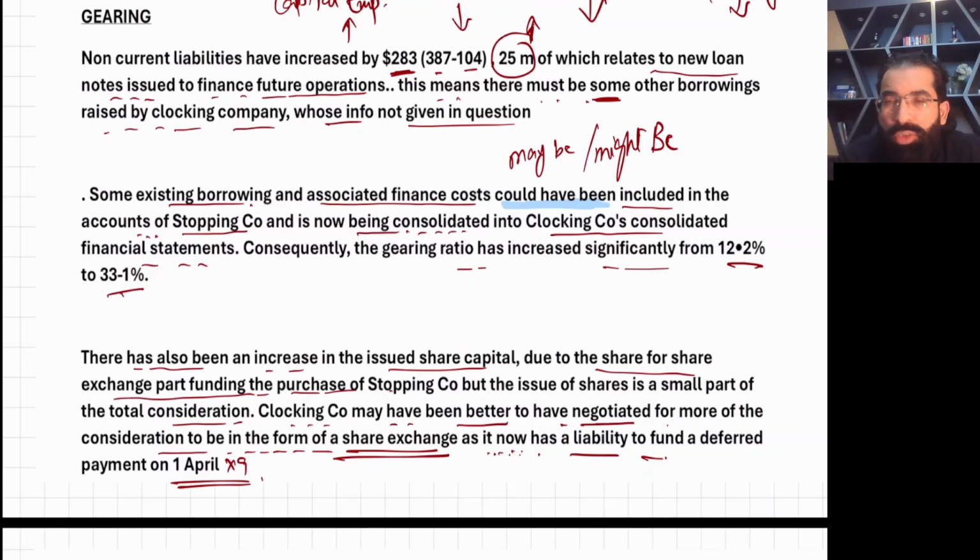Just think, your year end is 30th September X8, and just after 6 months of the year end, you have to pay this deferred consideration if you have seen the question. So you need to prepare cash for it. It's a risky thing.